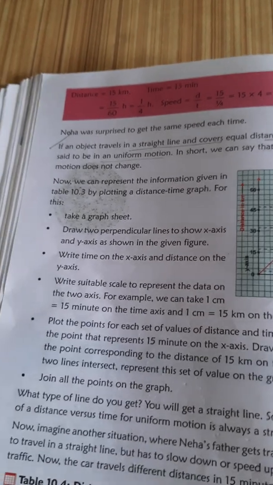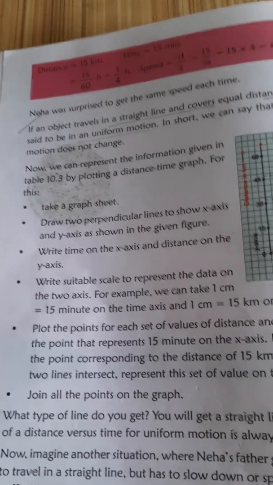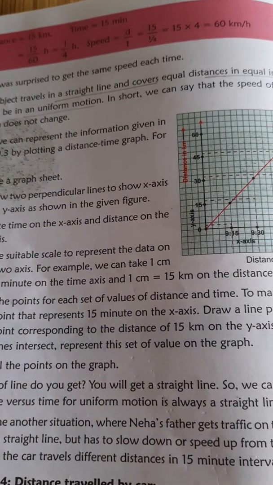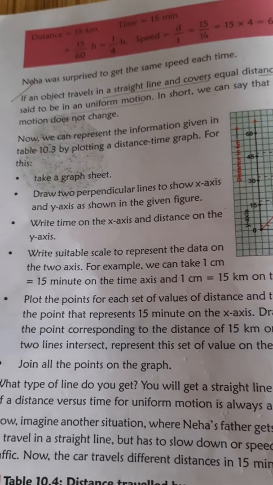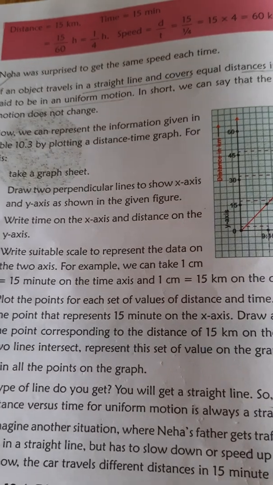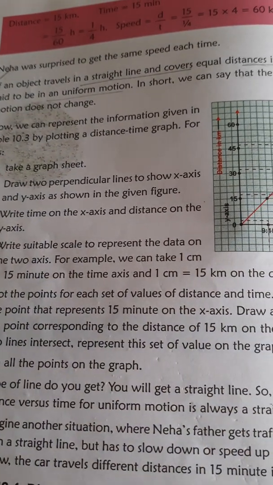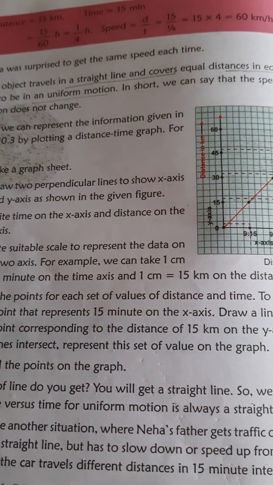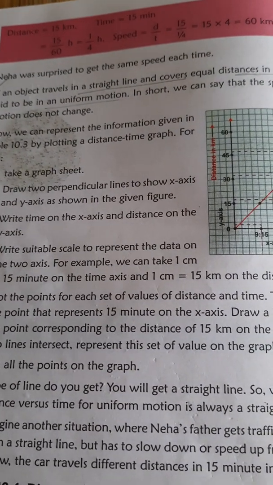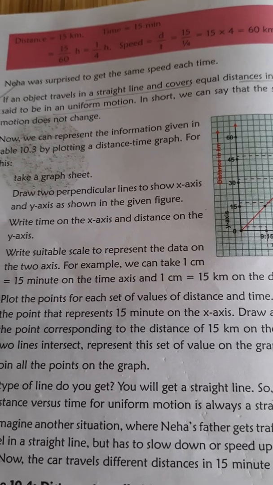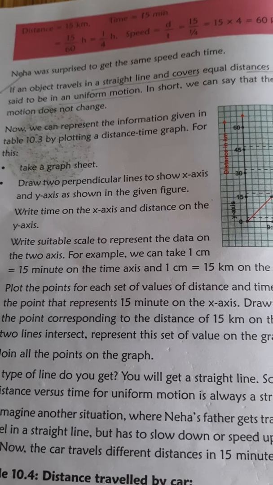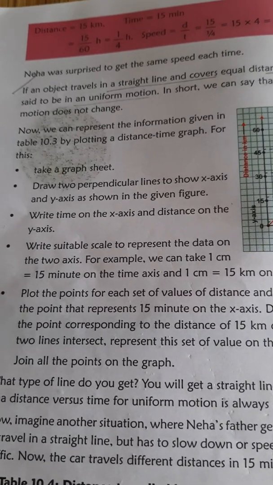So if an object moves along a straight path and covers equal distance in equal intervals of time, then it is called uniform motion. And in case of non-uniform motion, the object moves along a straight path but it covers equal distance in unequal intervals of time. Clear? It is called non-uniform motion.